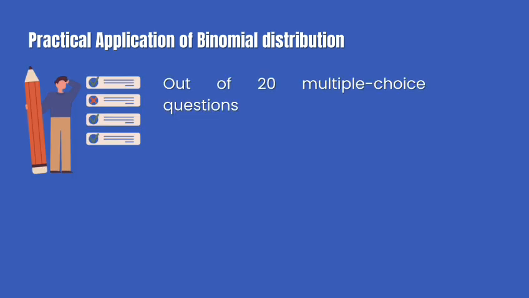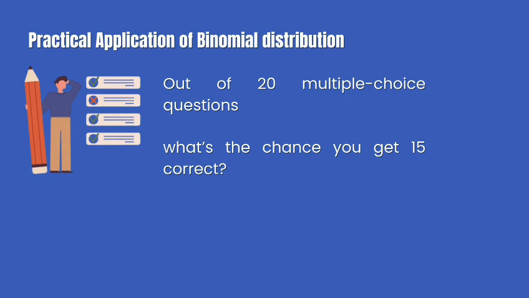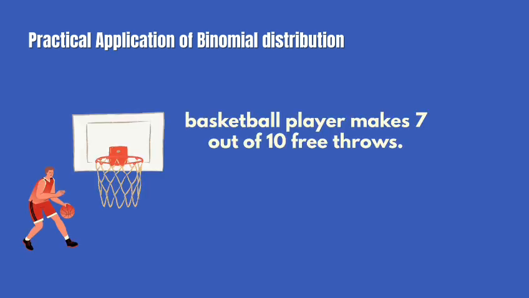Practical application of binomial distribution in the case of exams: out of 20 multiple-choice questions, each with right or wrong, what's the chance you get 15 correct? Let's look at another example. In sports, the probability that a basketball player makes 7 out of 10 free throws.